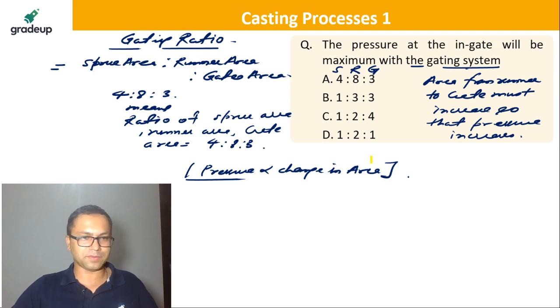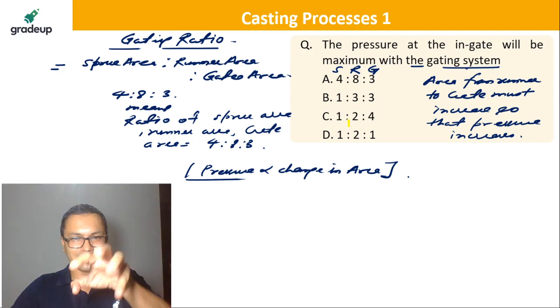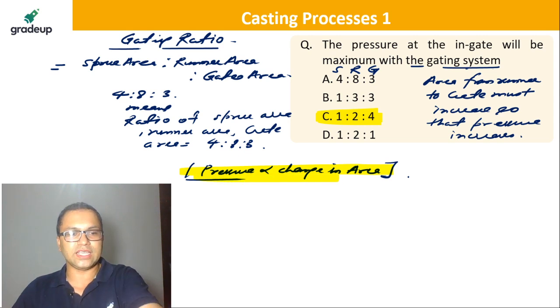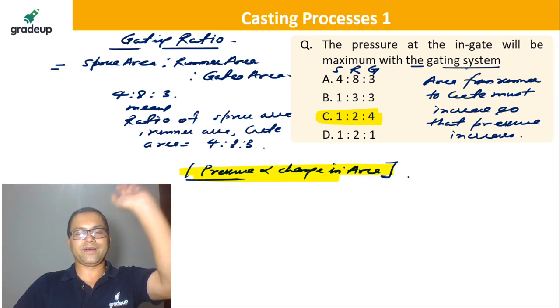So pressure is directly proportional to change in area. Exactly, Sri Kumar. So which one has an increase in area here? Because the velocity is decreasing, the pressure must also increase, according to Bernoulli's as well. So it has to be C. Just remember this: pressure is directly proportional to change in area. Therefore, C must be the correct option, guys.